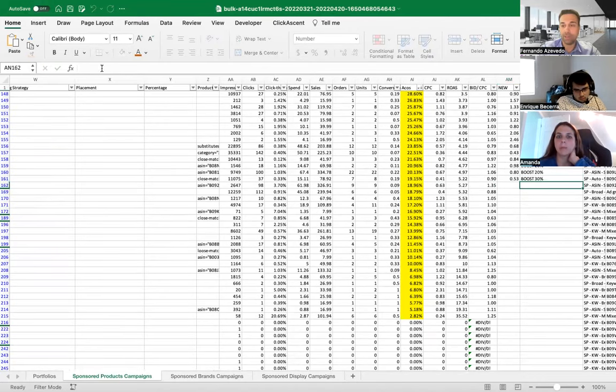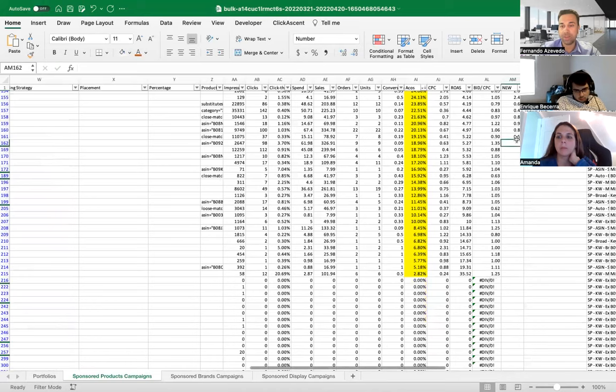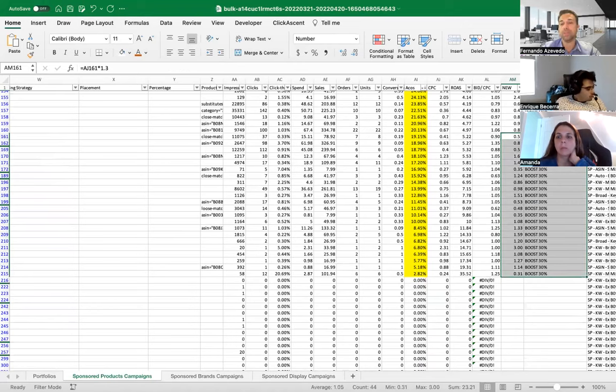And we're being very general here because we have products that are, some of them are launching, some of them are already cash cows. And we're treating them all together with the same target ACOS. In reality, we don't do that.